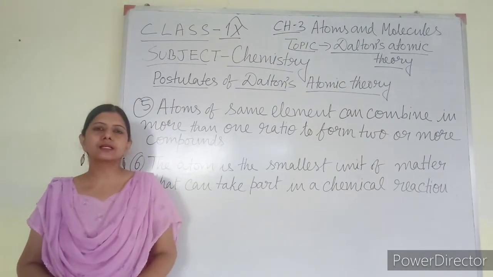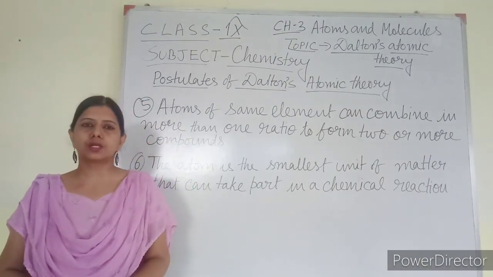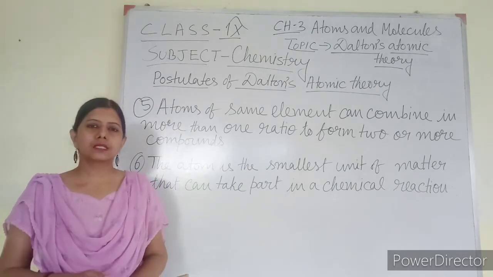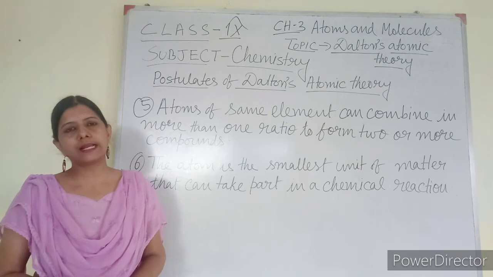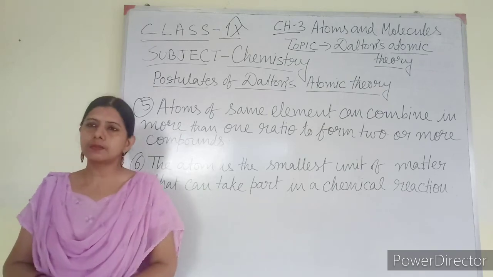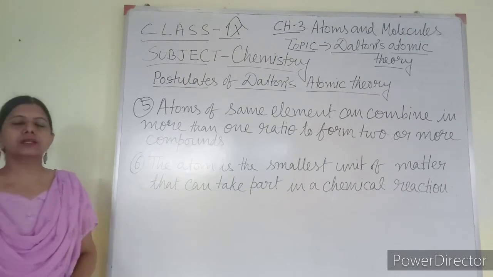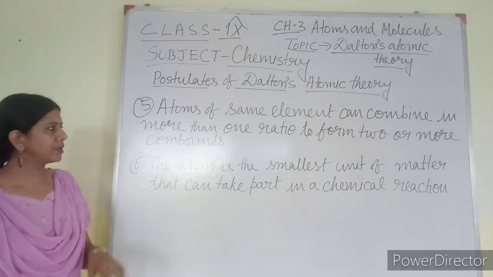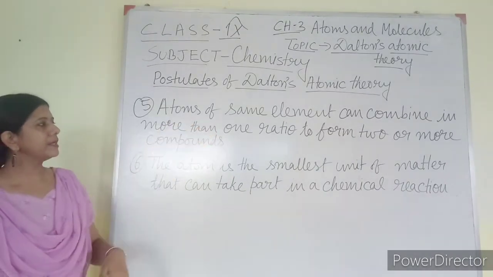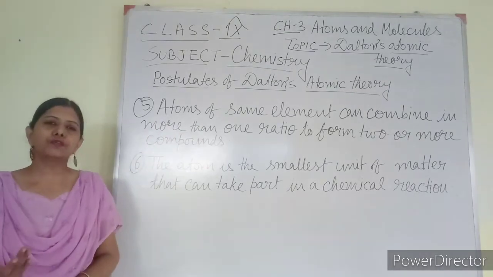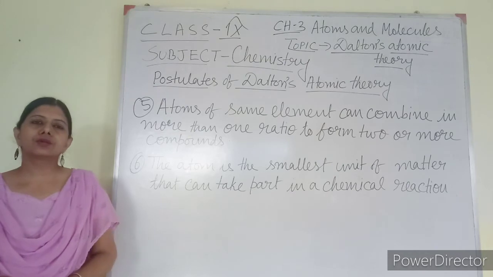You can relate this one with multiple proportion. Previously in my first video I told you law of conservation of mass, law of definite proportion and law of multiple proportion. So this point can be correlated with the law of multiple proportion, because here the same element is combining in more than one ratio to form two or more compounds.